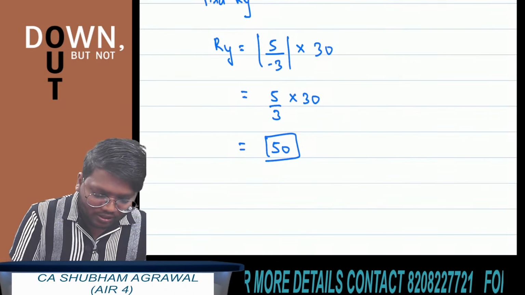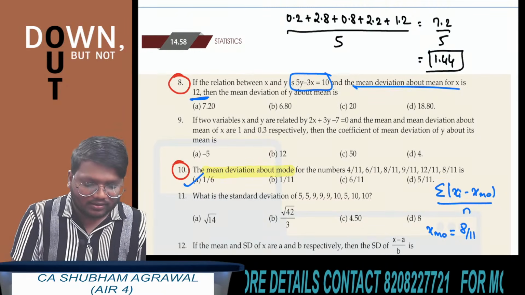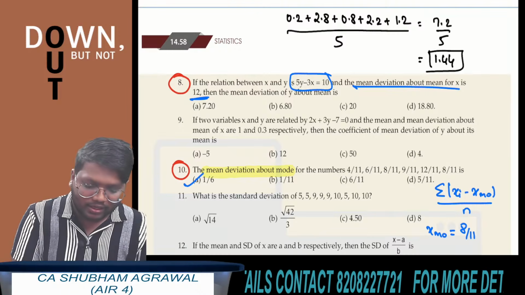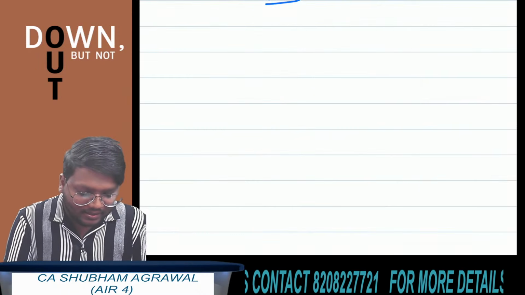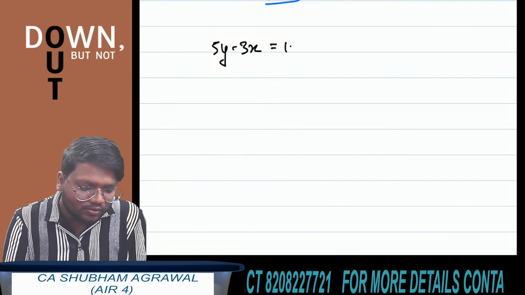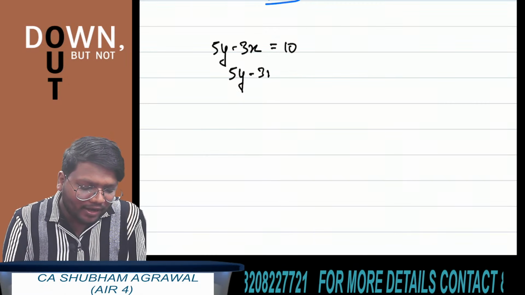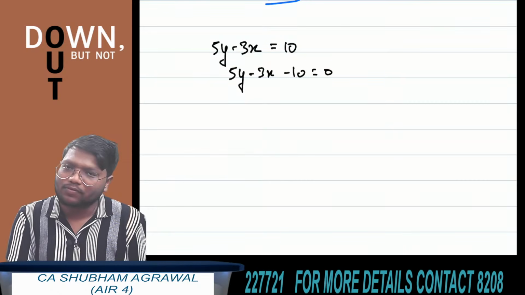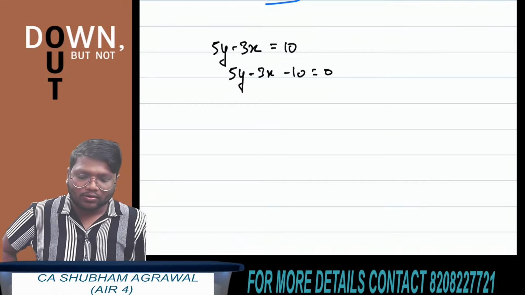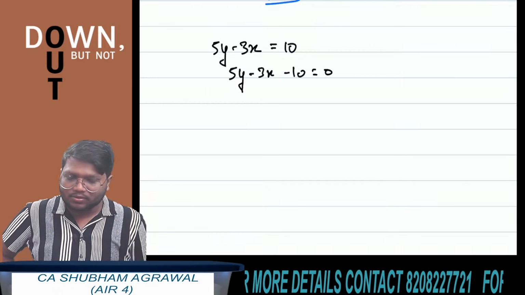So in this question, which they have given in set B, what is the relationship between x and y? 5y minus 3x is equal to 10. I am writing here 5y minus 3x is equal to 10. You can write it this way: 5y minus 3x minus 10 equals 0. We have taken all the terms on the left hand side so that the right hand side is 0.